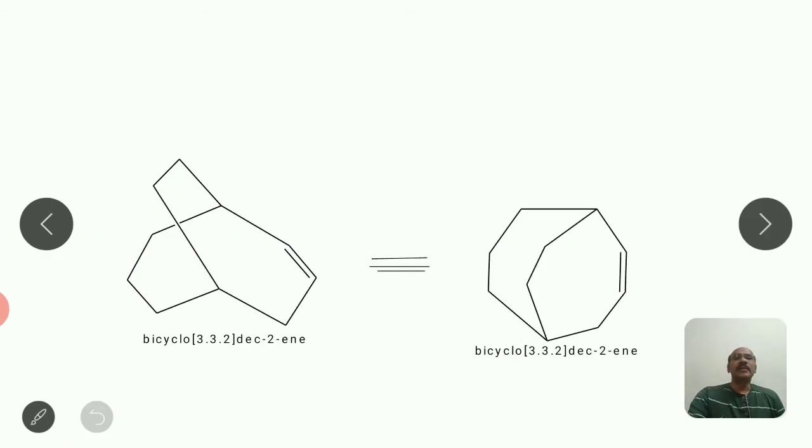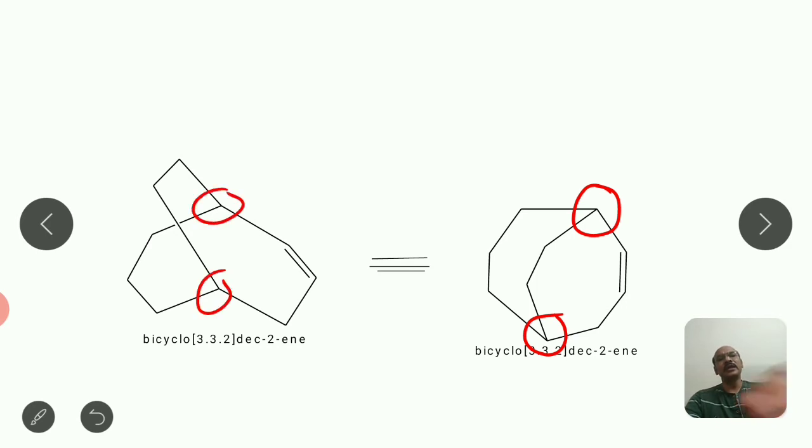So here the representations are the same, but see how structures may be given in a different way, and you have to avoid confusion in such types of representations. Your focus should be to identify bridgehead carbon atoms first, and you can identify bridgehead carbon atoms by identifying their type. Tertiary carbons are bridgehead carbons. So here from this center 3 bonds are originating as single bonds, going towards 3 methylene groups. So here it will be a tertiary carbon bridgehead, it is the second. So in this you can identify like this.